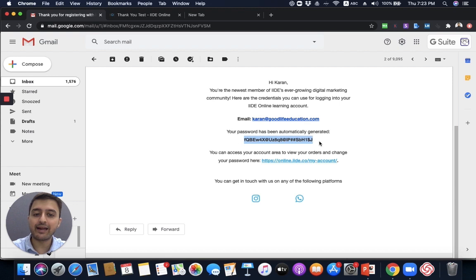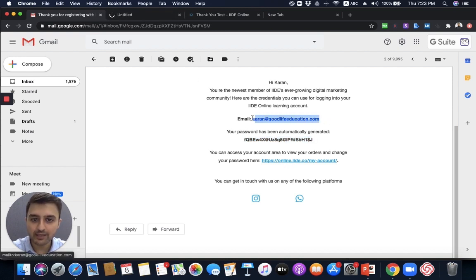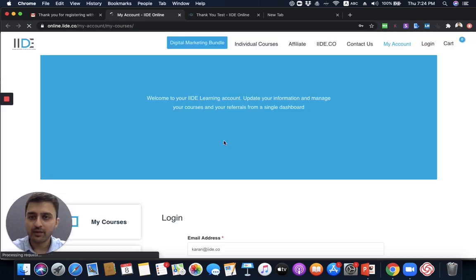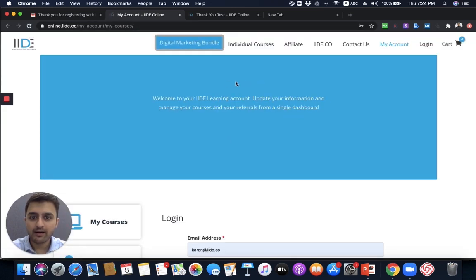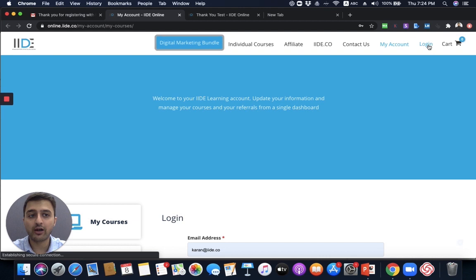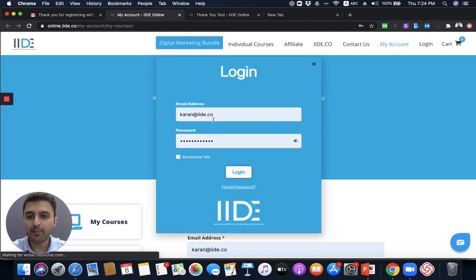So very quickly, to log into your account, click on online.iid.co/myaccount. What I need you to do is copy this email, and then we'll also copy the password. Let's get into my account, my courses out here, and you will come across this screen. What you need to do is click on this login button out here. You'll have a pop-up out here.